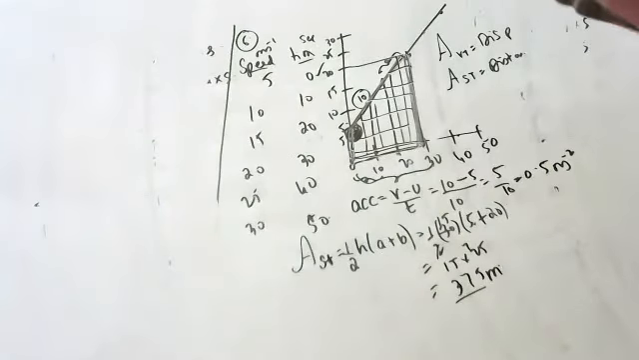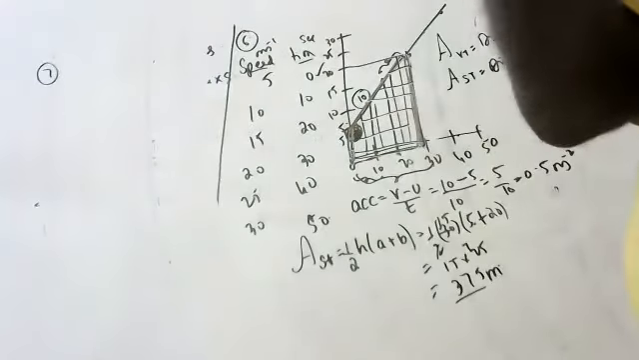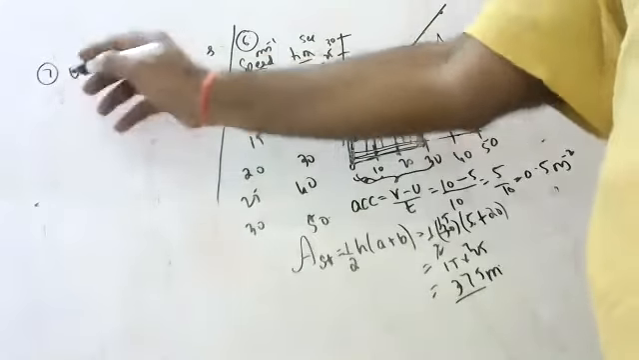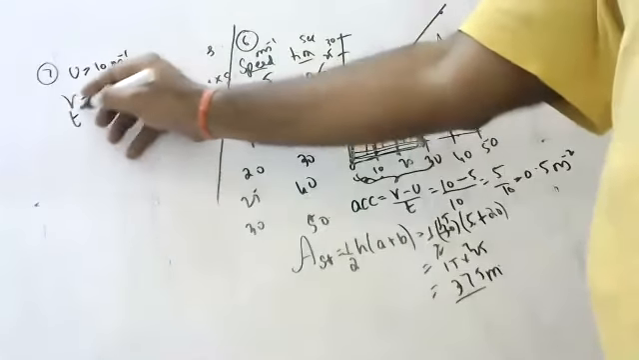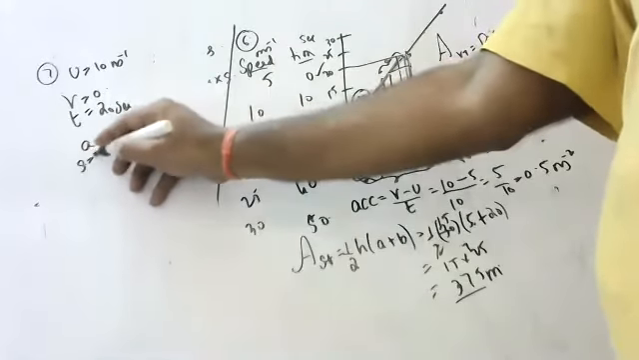A car traveling at a speed of 10 meters per second is brought to rest, with its final velocity 0, in 20 seconds. Calculate the acceleration and the distance.